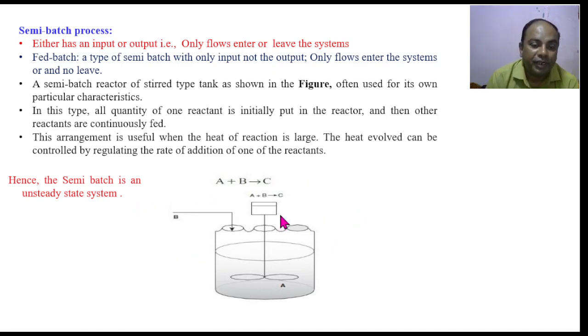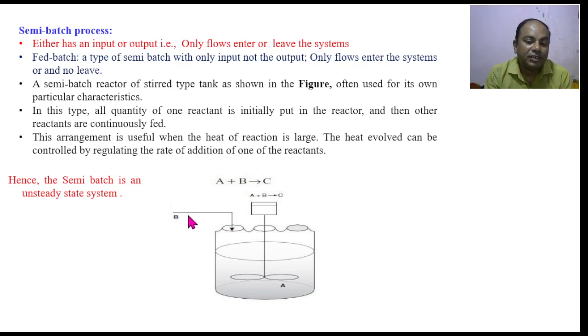Here you can take the example of the semi-batch reactor. Here one of the reactants is already fed into the system, and it would behave partially like a closed system, and another reactant, look here, B, is fed into the system continuously. So this reactant would behave as if it is flowing into the system continuously.